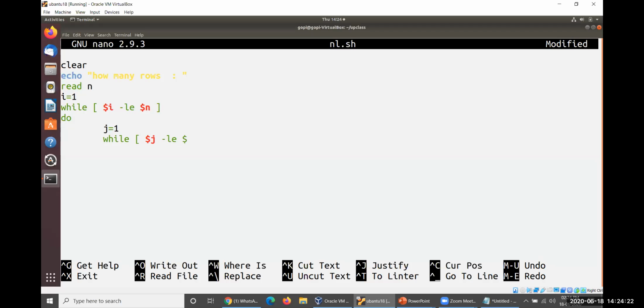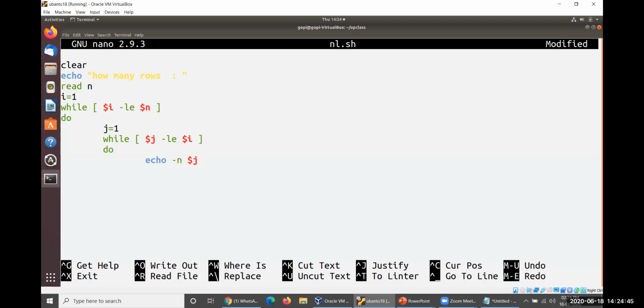So $i. Okay. Do. I'm giving only the structure here. After this, echo. Already I told you, if you want to display the contents on the same line, you have to follow one particular switch. The switch is -n.